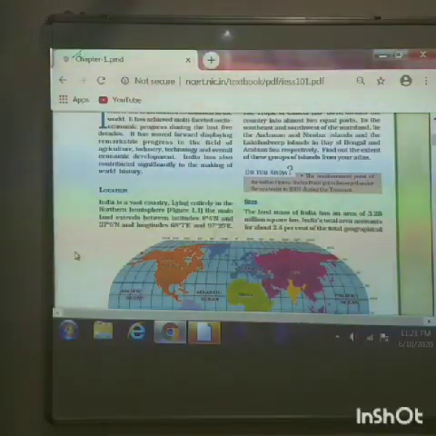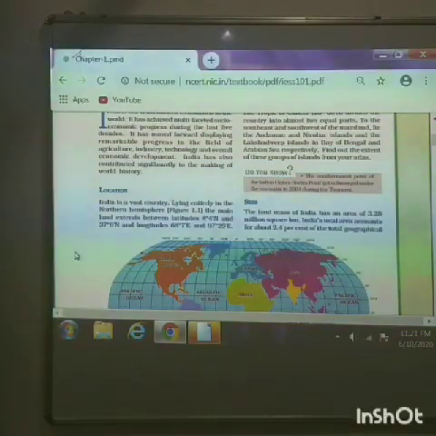Even in your previous classes, you might have learned about maps, how they are formed and how the atlas is used. We can locate any place, and in the same way we can locate India on the map. So today, let us know the exact location of our country, India.